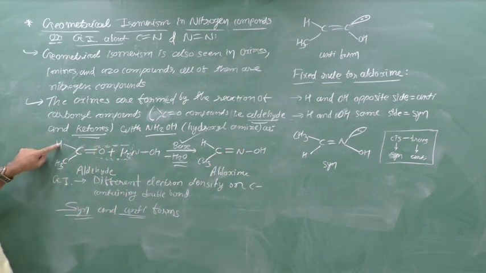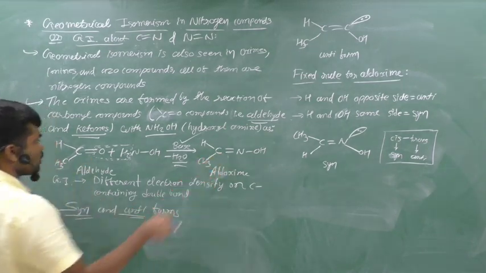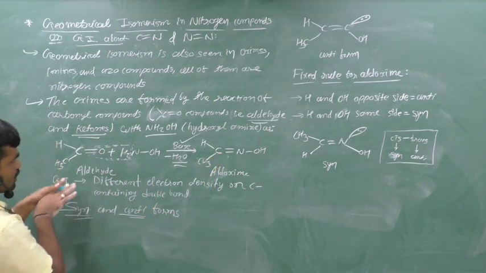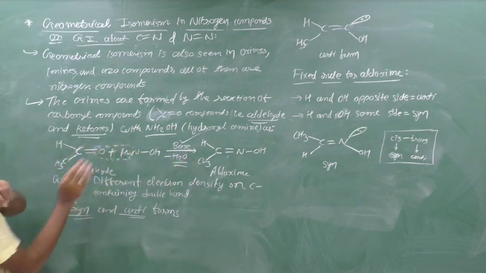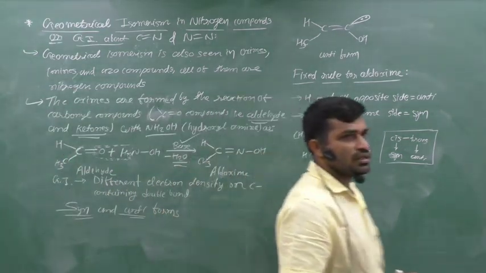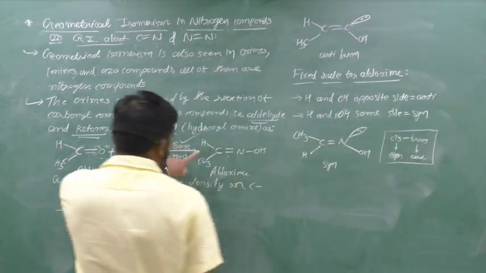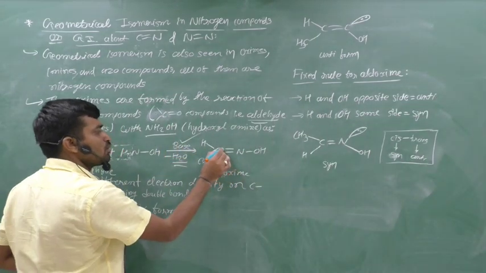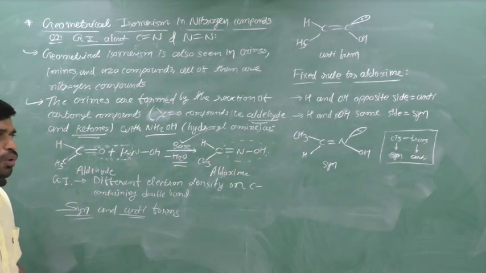The remaining parts are combined to each other. Now these parts go out, and directly we get nitrogen and OH. This compound is known as aldoxime because it is formed from an aldehyde and it is an oxime.